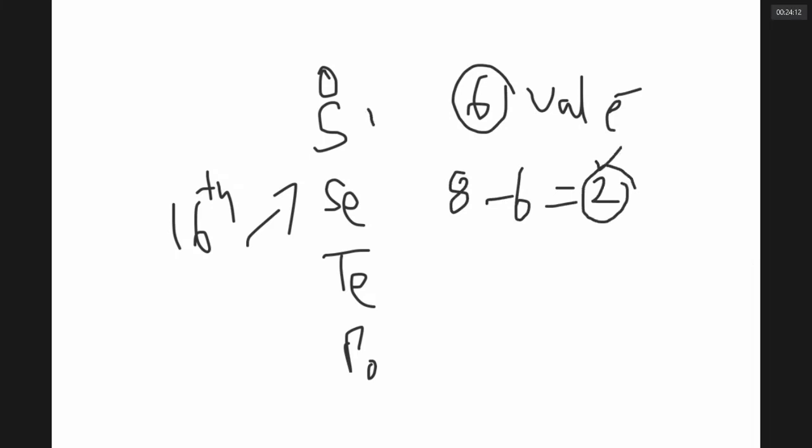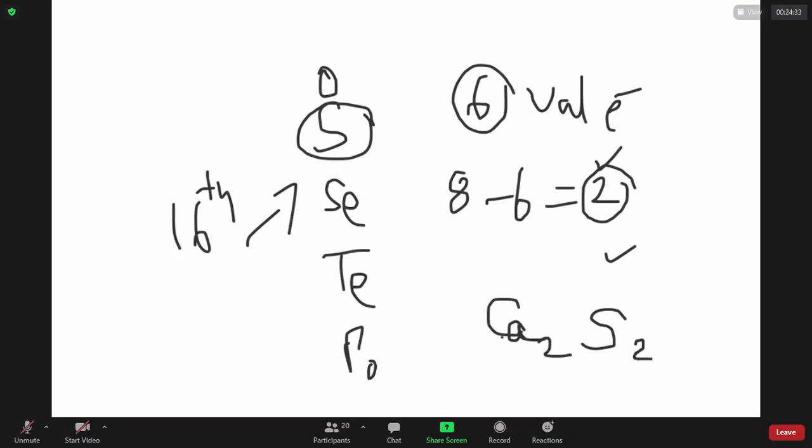So what is the valency of sulfur? 2. Valency means its combining capacity: with how many hydrogens it can combine, with how many Cl atoms it can combine. So sulfur valency is 2, which I write at the bottom of calcium. Calcium valency is also 2 because calcium is a second group metal.